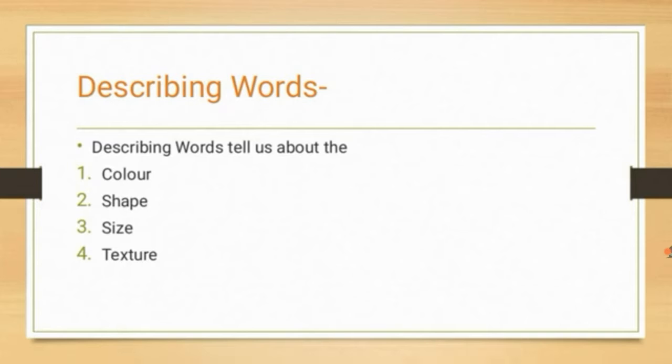Texture is the way something feels when you touch it. For example, you feel soft, hard. These are all called texture. It tells about the naming words. These are describing words. Number: the number shows the age. Any kind of number: 1, 2, 3, 4, 5. These all numbers are describing words. Do you all understand? Now we are going to see some more examples.